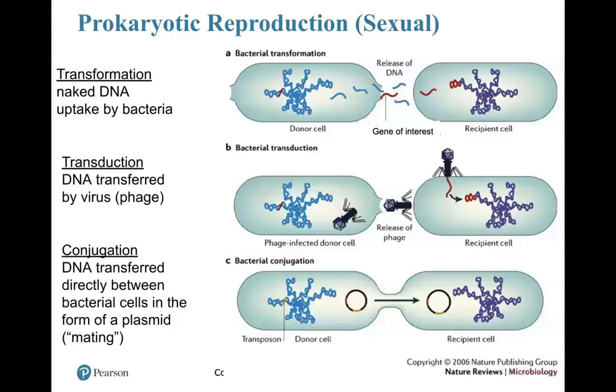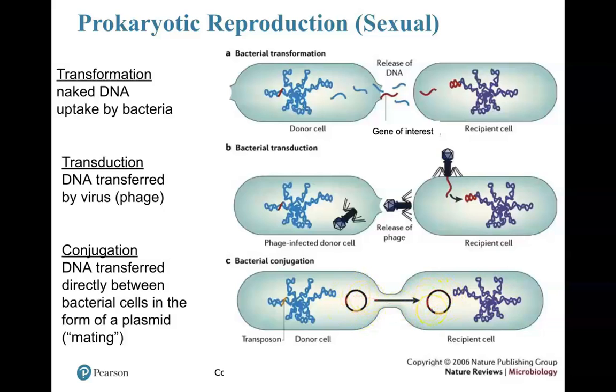Conjugation is when DNA is transferred between bacterial cells in the form of a plasmid. This is the true mating of 2 different prokaryotes, because we actually see a fusion occurring between the 2 different organisms, the 2 cells, and the plasmid, seen by the circular structure here, gets transferred.